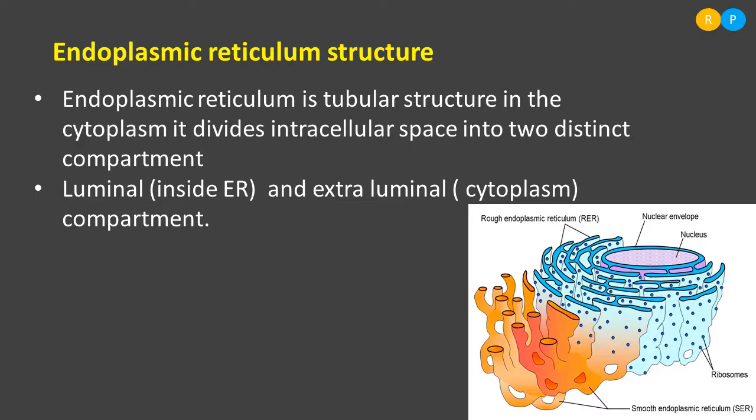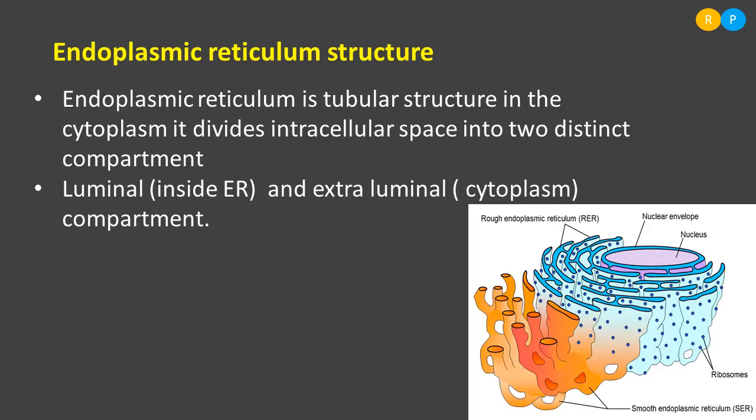Understood, right? So within the endoplasmic reticulum, what compartment is there? That compartment is named luminal. And outside the endoplasmic reticulum, what cytoplasm is there? That is named the extraluminal region. Clear? So the presence of endoplasmic reticulum in the cytoplasm creates two different compartments. Within the endoplasmic reticulum, the luminal region is there, and outside it, the cytoplasm is called the extraluminal region.